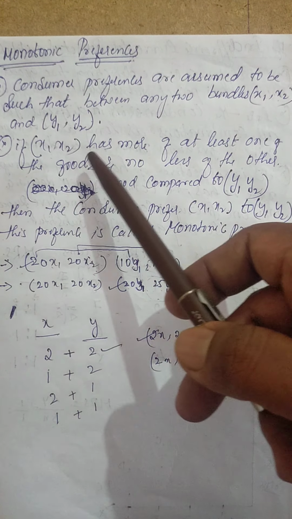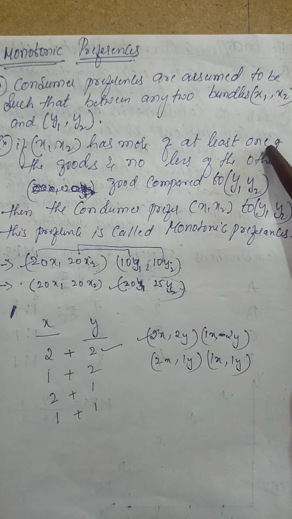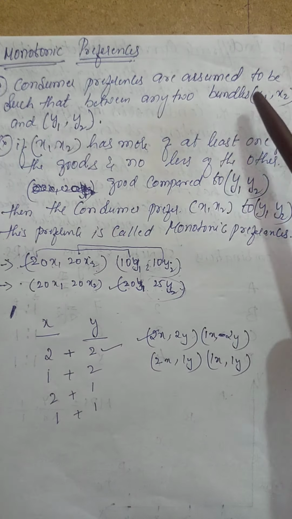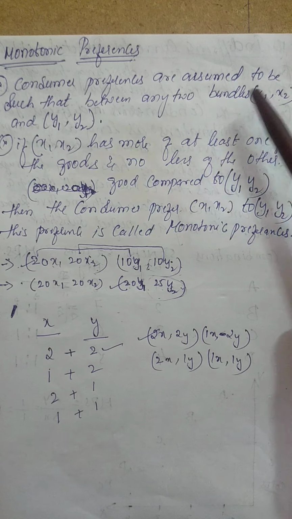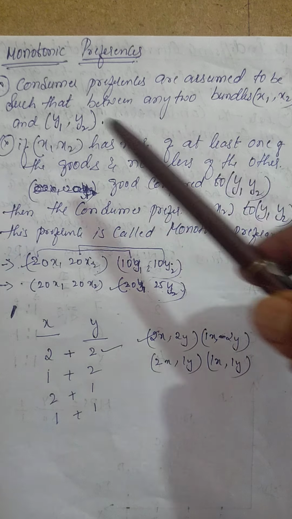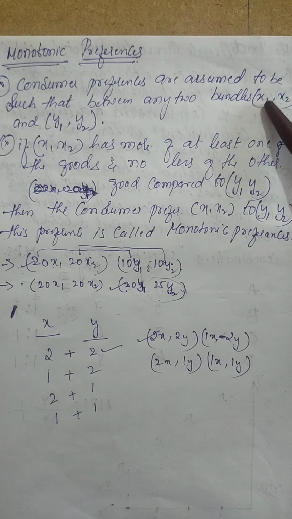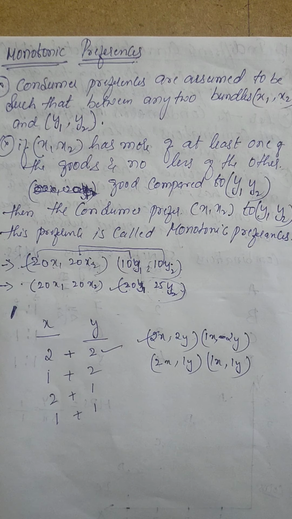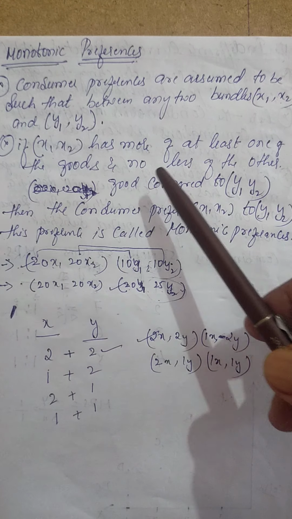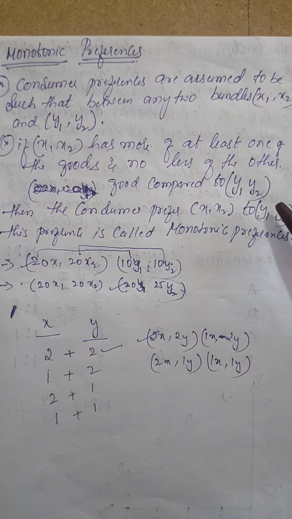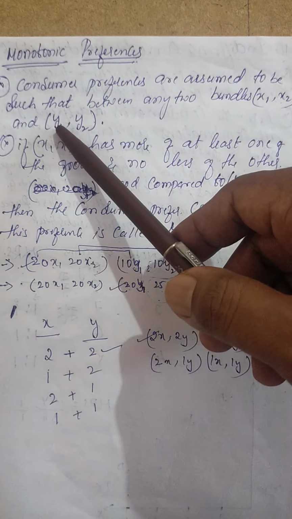So if x1, x2 are more of at least one of the goods, that means what? If you consider this or this, if x1 is more, if it is 1, 3, it will be 3 right here. 3, 1 means, so 1 is greater or 3 is greater? 3 is greater. So that means x1 is greater than y1. If it is more of at least one of the goods and no less of the other good when compared to y1 and y2, that means it should not be less, it should be more.